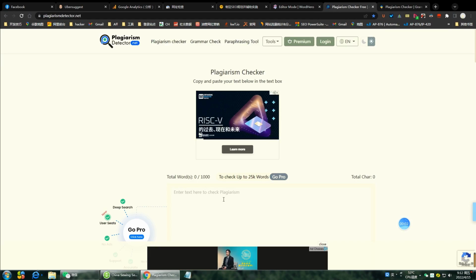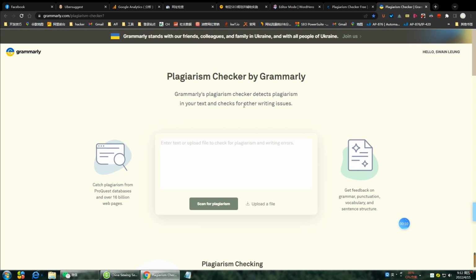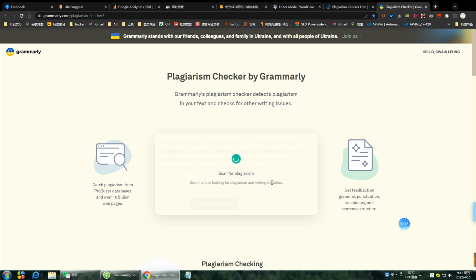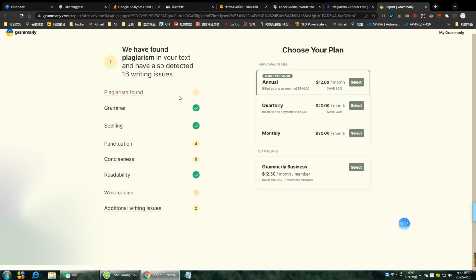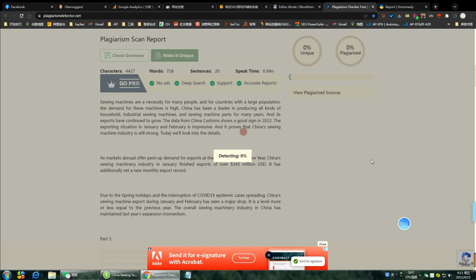For 100% sure, let's delete that content and test again. And Grammarly says plagiarism found. It is okay, because it is inevitable for writing the same content on the same topic. Even in manual writing, somebody else just uses the same sentences as mine. Finally, plagiarism-detector.net tells me 100% unique content.